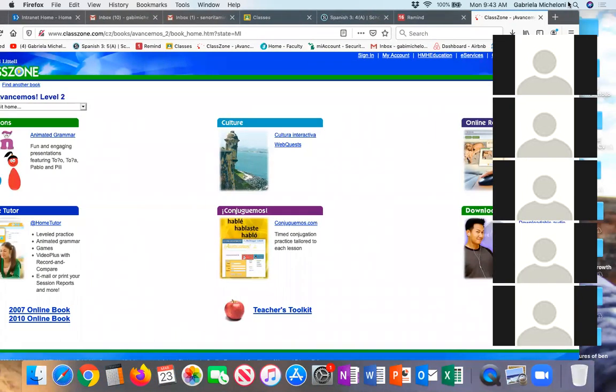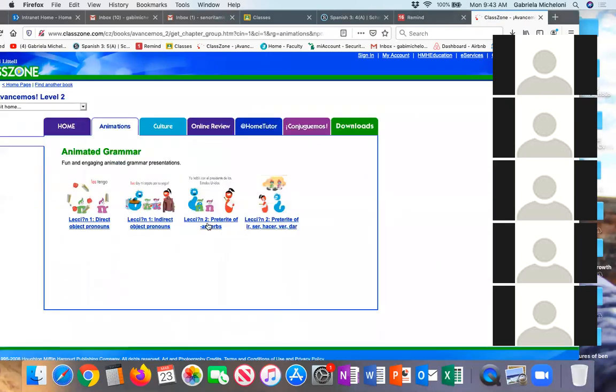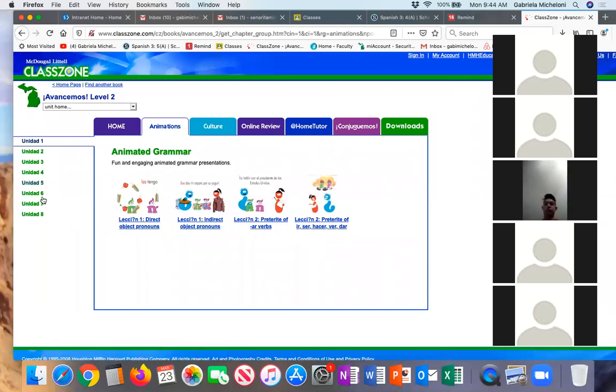Okay, so you're going to do the same thing for the animated grammar. Now you're going to do preterite of AR verbs and the preterite of ir, ser, hacer, ver, and dar. The same thing that you did before. Were to take the notes. Make sure that you send me the notes with highlighted important things. So the same thing that you did before is what you're going to be doing now in the Classroom Zone. You're going to complete everything for, sorry, this was Unit 1 for Upland Assembly.